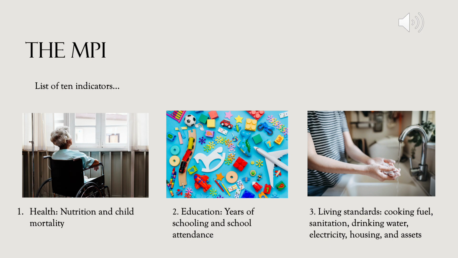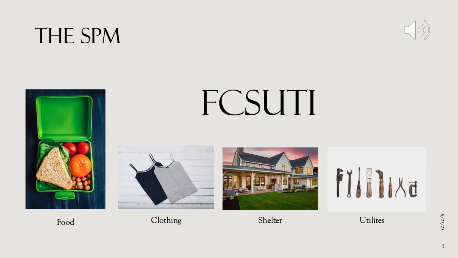However, while income is not the main aspect of poverty, it is a factor. And by combining the SPM with the MPI, we can expand our understanding of what poverty looks like. The inclusion of the SPM would add a monetary component to our measurement.